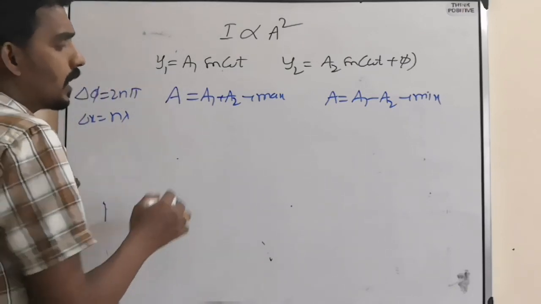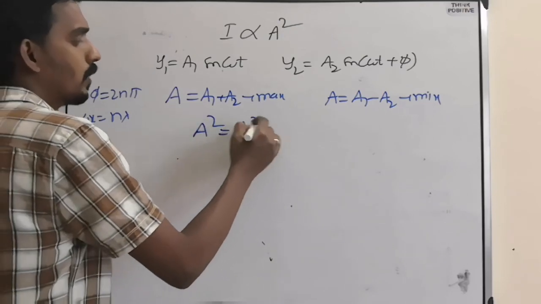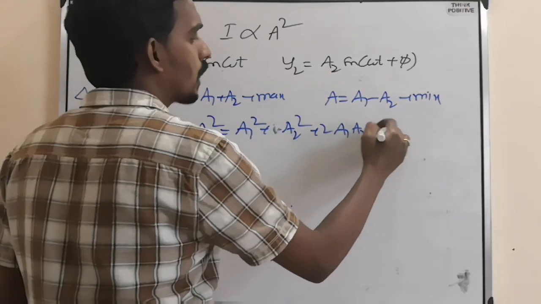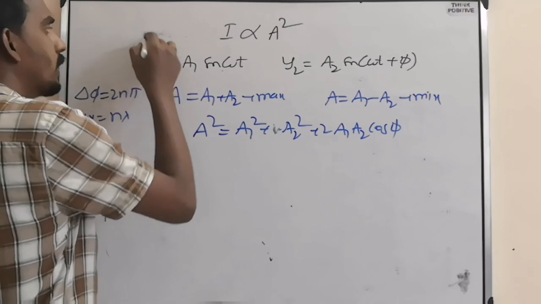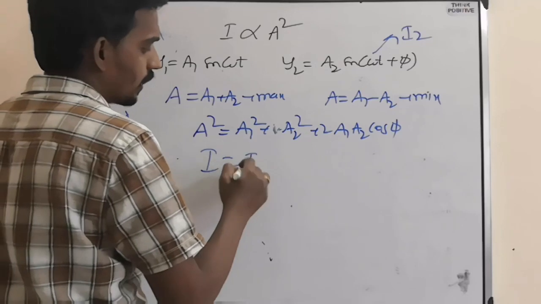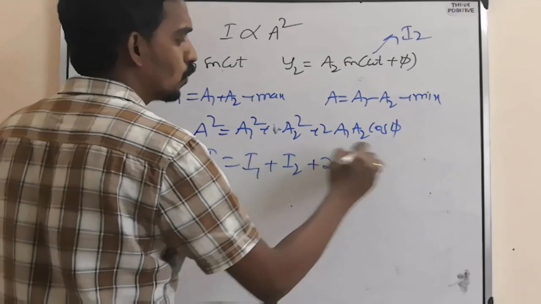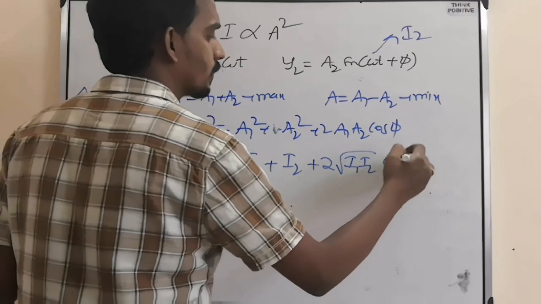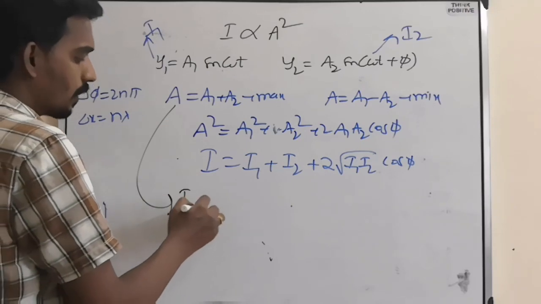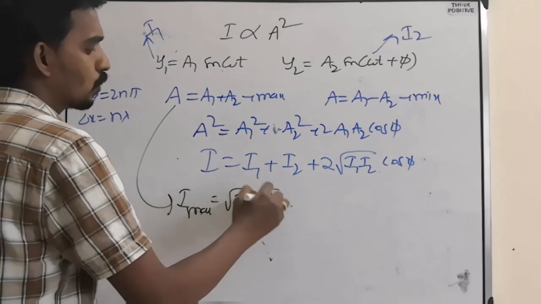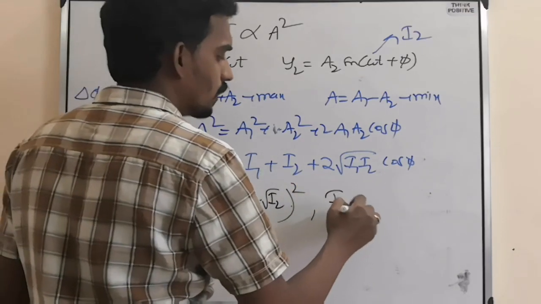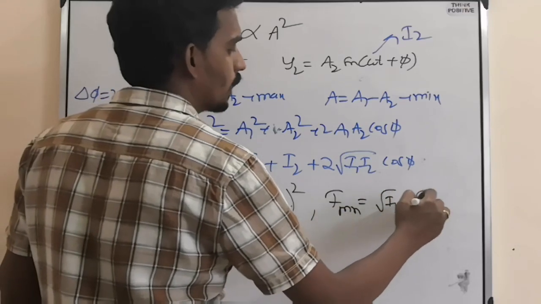In general, A square equals A1 square plus A2 square plus 2 A1 A2 cos phi. If the intensity of one is I1 and the other is I2, then the resultant intensity is I1 plus I2 plus 2 root I1 I2 cos phi. From this formula, I maximum will become (root I1 plus root I2) whole square, or I minimum is (root I1 minus root I2) whole square.